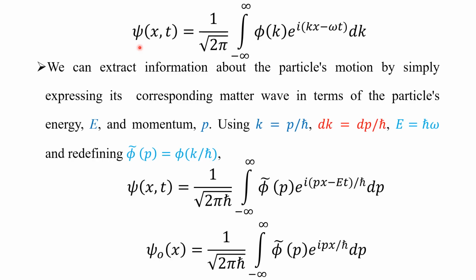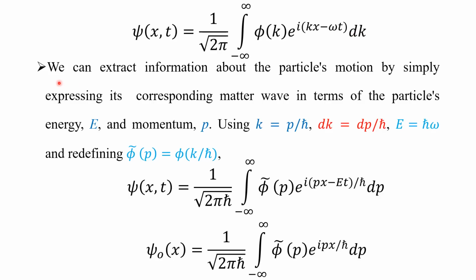We have seen psi, which is a function of x and t, is equal to 1 over square root of 2 pi integral minus infinity to plus infinity phi of k e power i (kx minus omega t) dk.